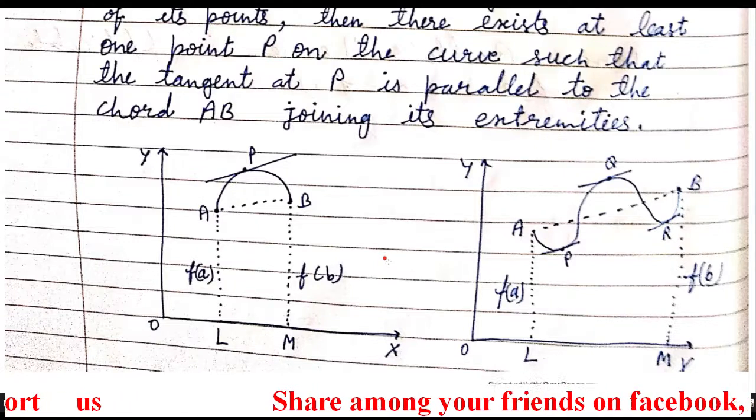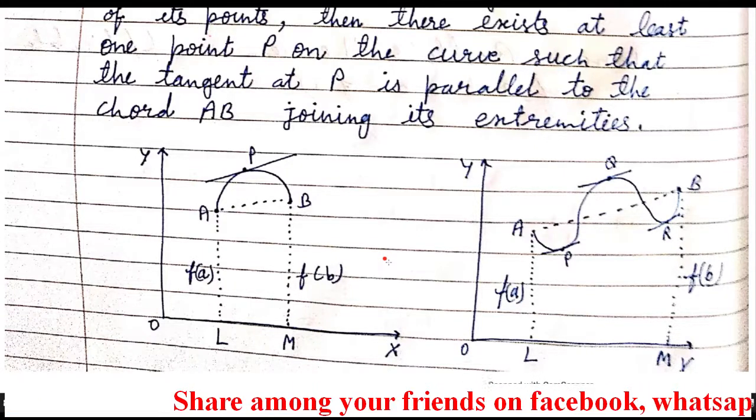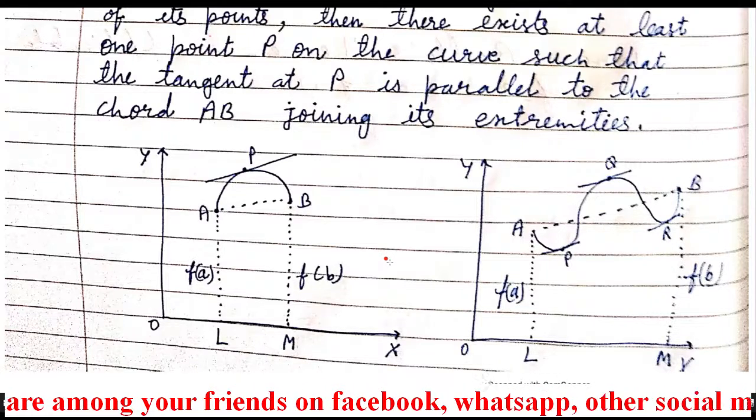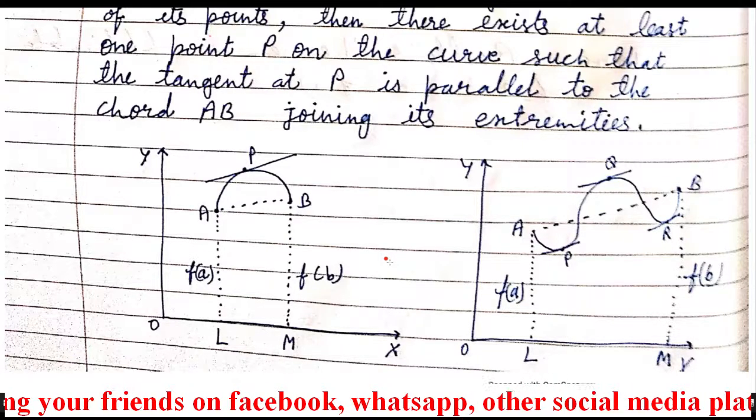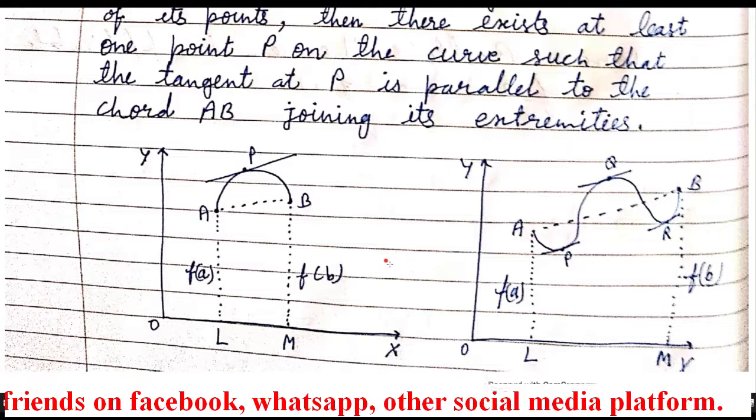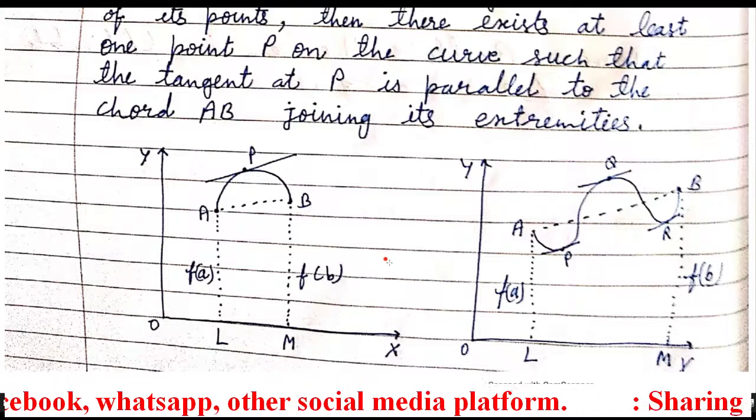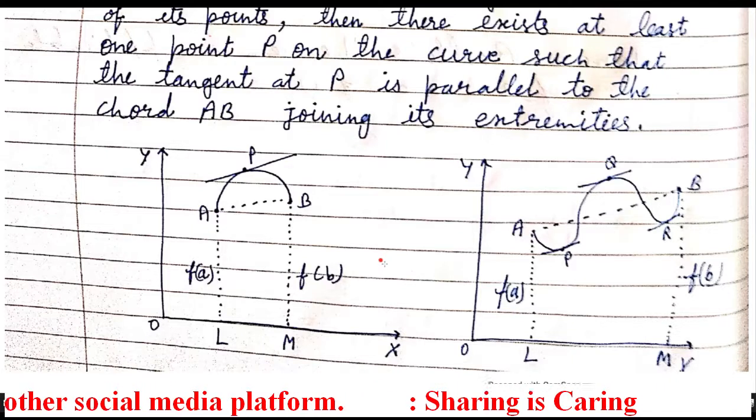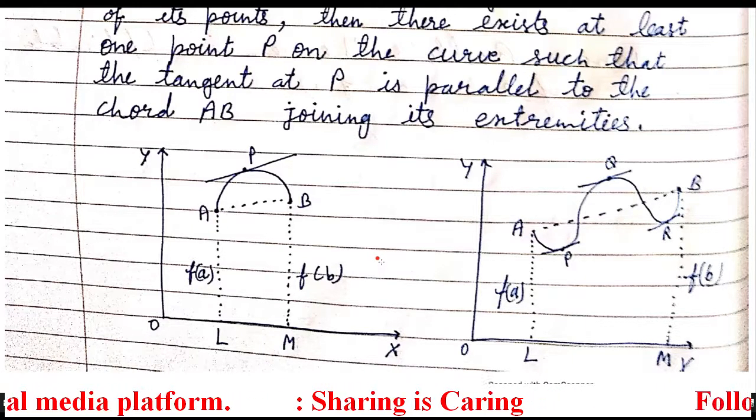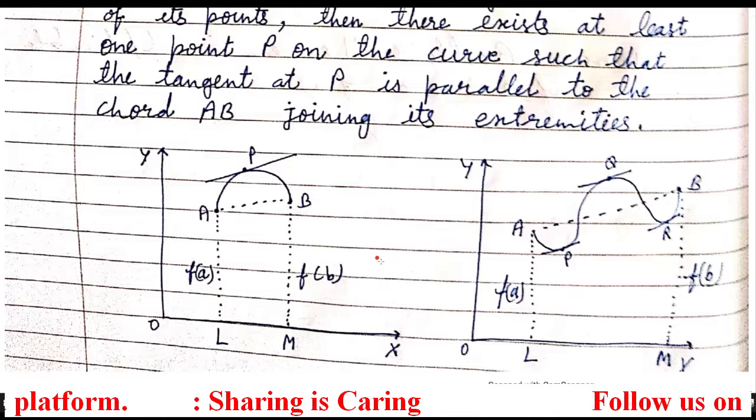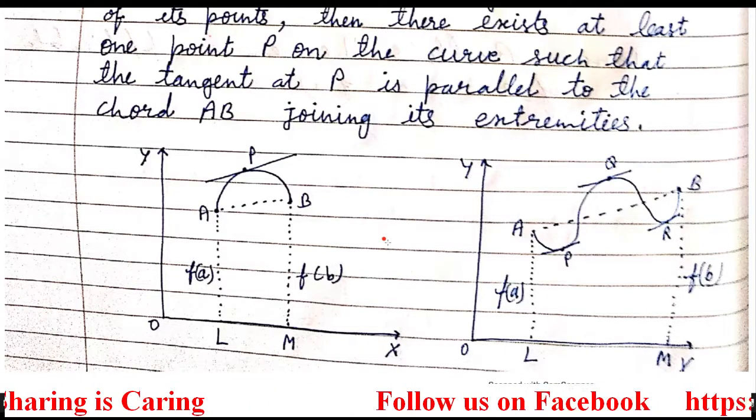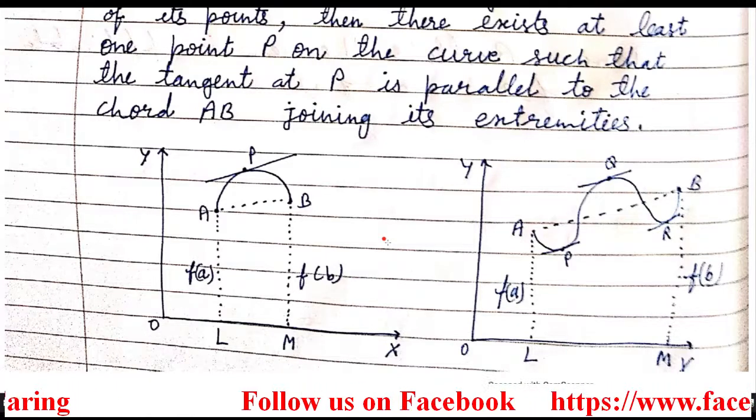So what is the geometrical meaning? On the curve of f(x) there are many points. If we draw tangents at those points, then there exists a minimum of one tangent which is parallel to the chord obtained by joining the extremities. Extremities means here the upper limit and lower limit of the closed interval or open interval which is given in the question. So I hope Lagrange's mean value theorem is clear to you.